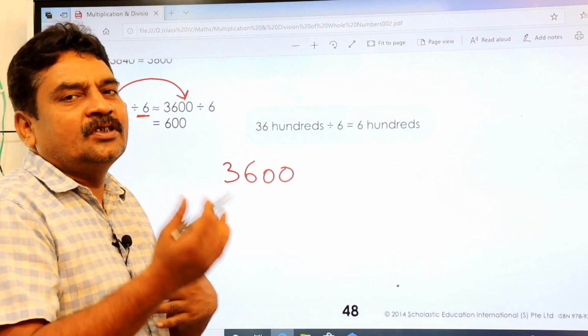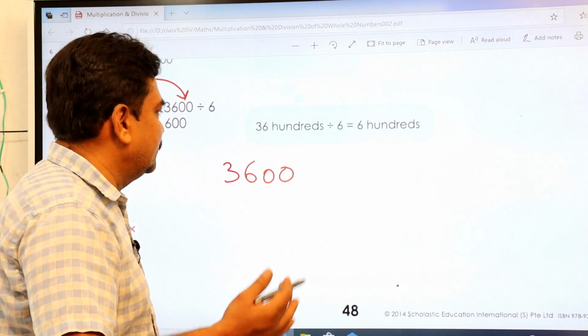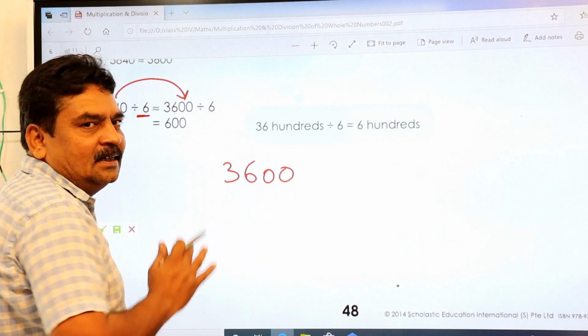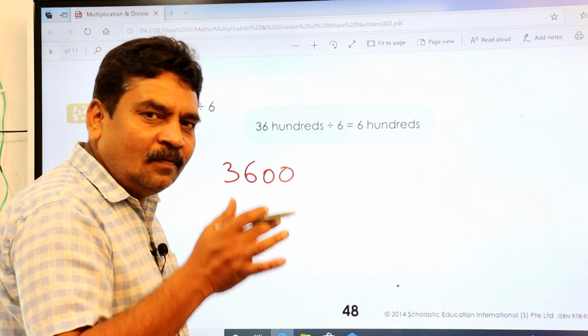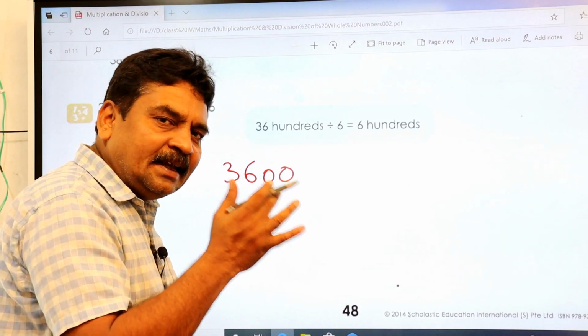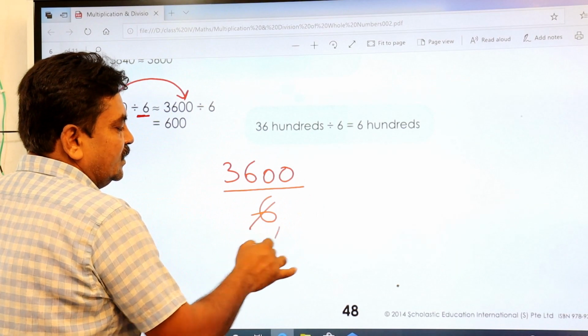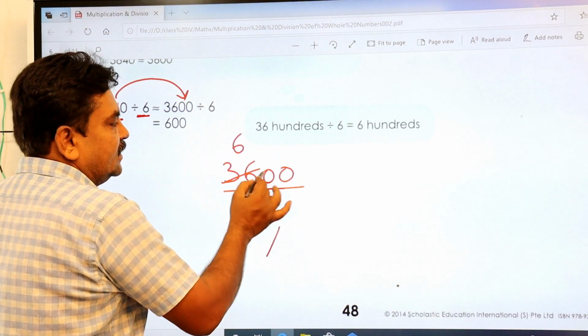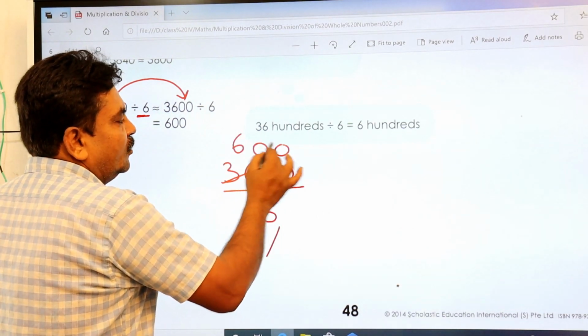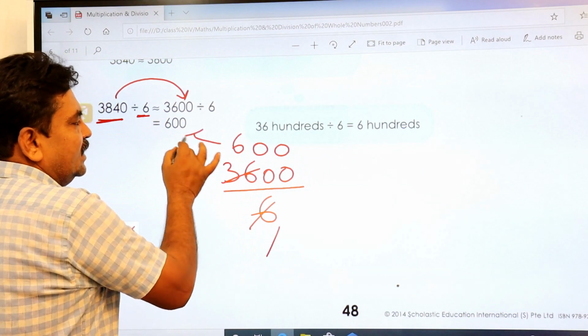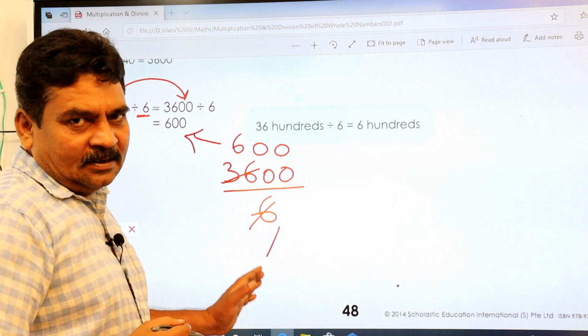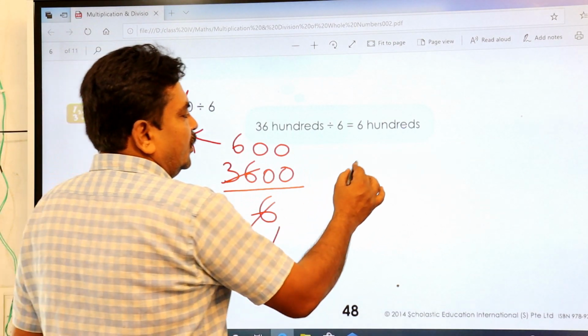It goes 6 times, 6 times 36. That's why we take this as the nearest round value, so that we can easily cancel it. Divided by 6, how much? 6 1s are 6, 6 6s are 36. These 2 zeros remaining, you keep them. So the answer is 600.